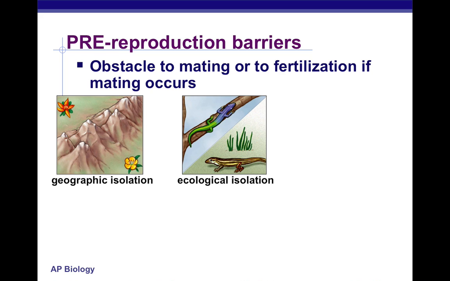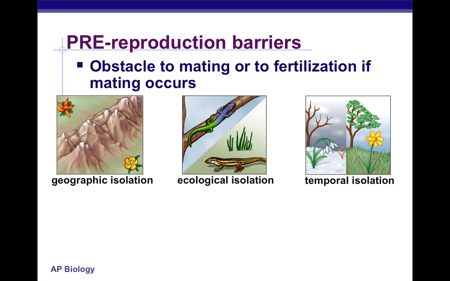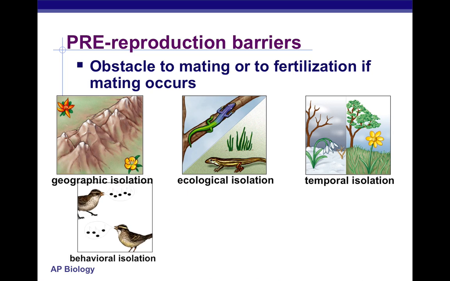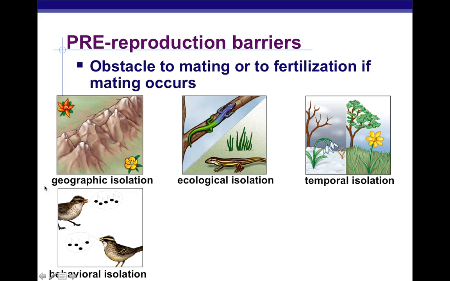These are the pre-reproduction barriers. Before reproduction even happens, these are the ones we're going to focus on: exactly what isolation mechanisms exist that will separate these species from reproducing. First, geographical isolation, and this could be many different things. It could be a canyon, a mountain range, a giant lake, really anything, a geographic object that makes it difficult for those species to interbreed. So if you're separated by a mountain range for some reason, you're going to eventually become a new species.